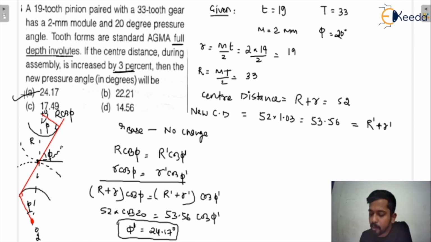I hope you are getting my point, how we can calculate the new pressure angle. The concept should be clear: due to vibration, what is changing and what is not changing. Here we have seen that the center distance is changing, the pressure angle is changing, and the pitch circle and pitch point are changing, but the base circle radius is not going to be changed due to vibrations. So we have to use the base circle radius, and we will get the final answer. These types of questions are going to be asked in the GATE examinations. They can ask you a question like that, so you must understand this.